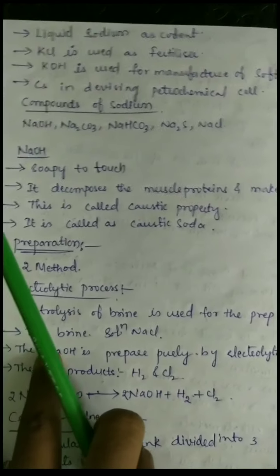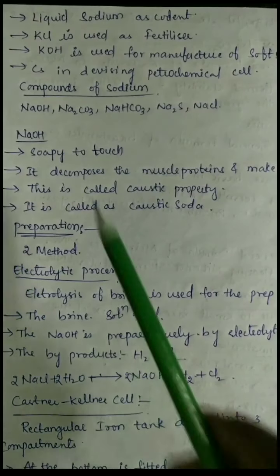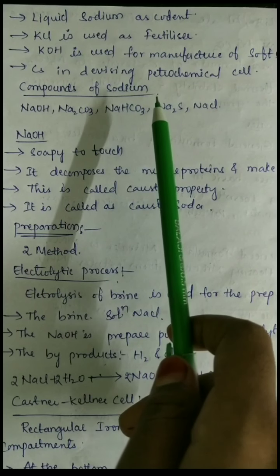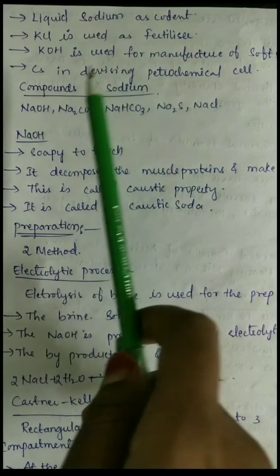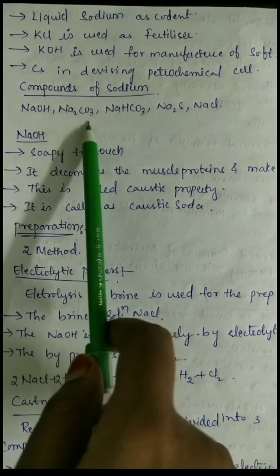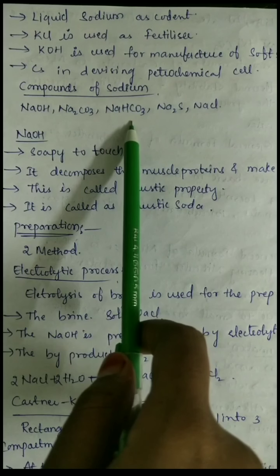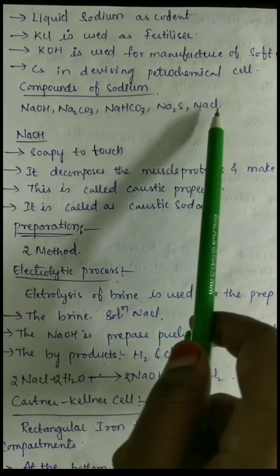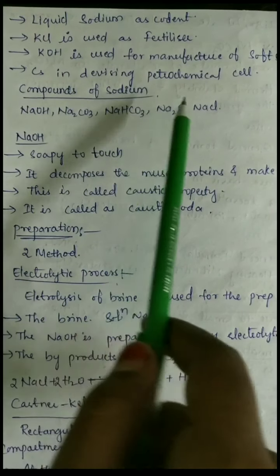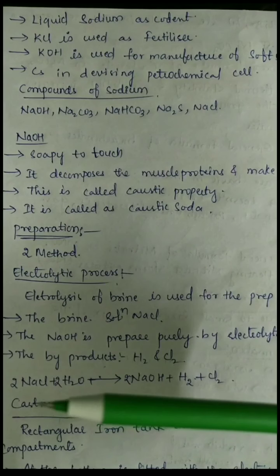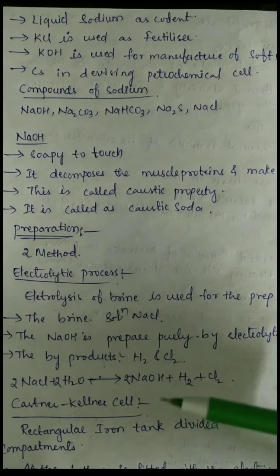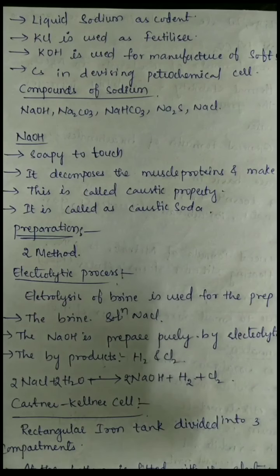And the next most important topic is the compounds of sodium. Sodium forms different types of compounds. Some of them are sodium hydroxide, sodium carbonate, sodium bicarbonate, sodium sulfide, sodium chloride. These are the compounds of sodium. So now we are going to learn them one by one with the properties, preparations as well as uses.